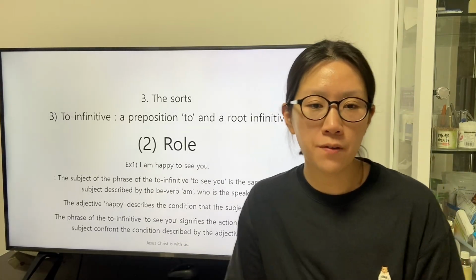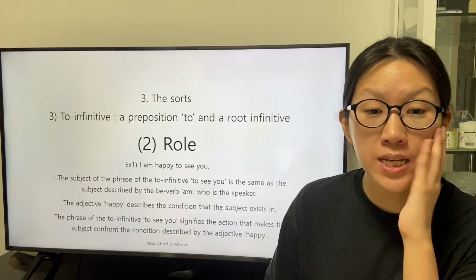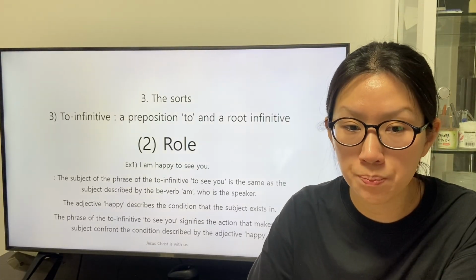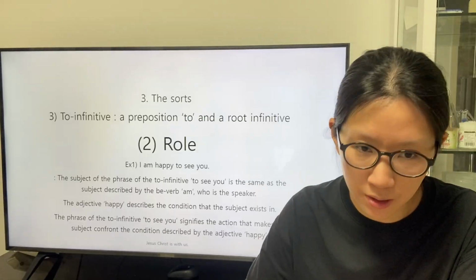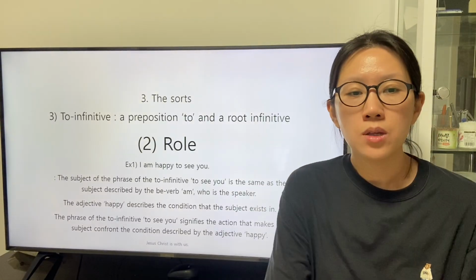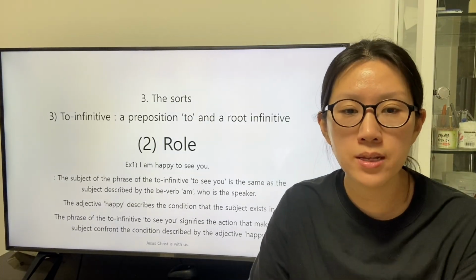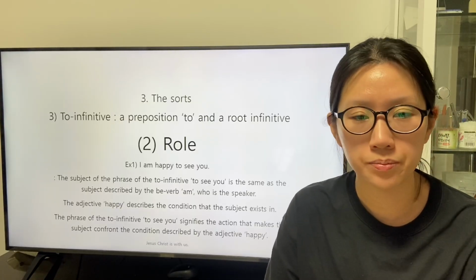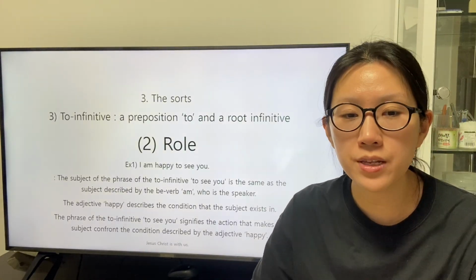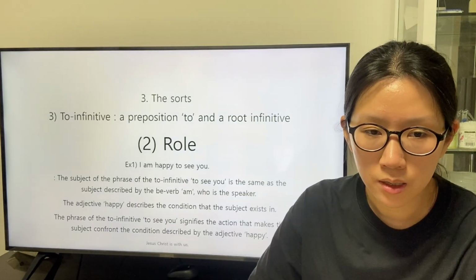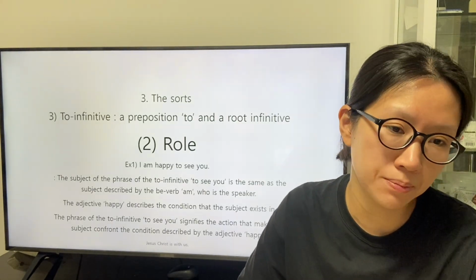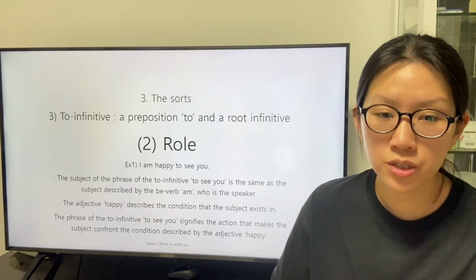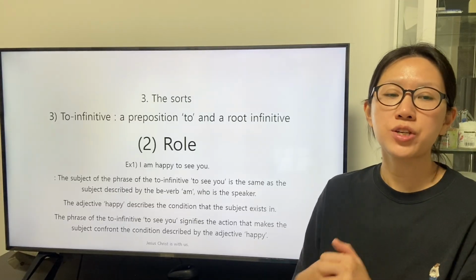The subject of the phrase of the to-infinitive to see you is the same as the subject described by the be verb am, who is the speaker. The adjective happy describes the condition that the subject exists in. The phrase of the to-infinitive to see you signifies the action that makes the subject confront the condition described by the adjective happy.